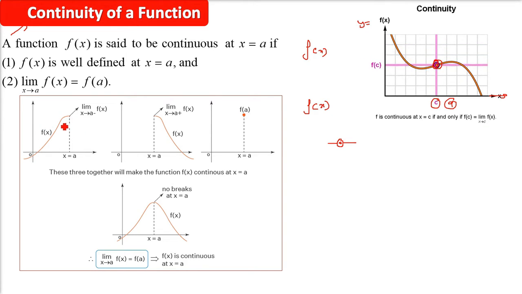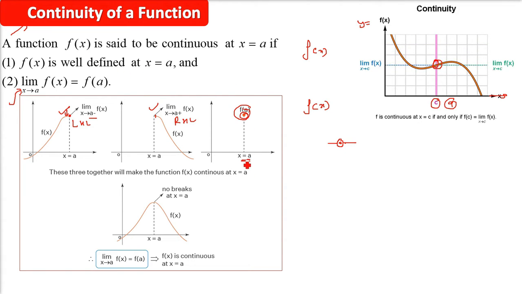I'll show you here. So this is a graph. I'm not showing the right part, only the left part. So if you want to find out the continuity at x equals a, you will just move back a little bit, very minute. Then you will go ahead farther from x equals a. At these both points, if the limit exists, then we'll try to find out when x equals a, what is the value of the function, that is f(a) we need to find out. If this f(a) is equal to the left hand limit, is equal to the right hand limit, then we call the function continuous.